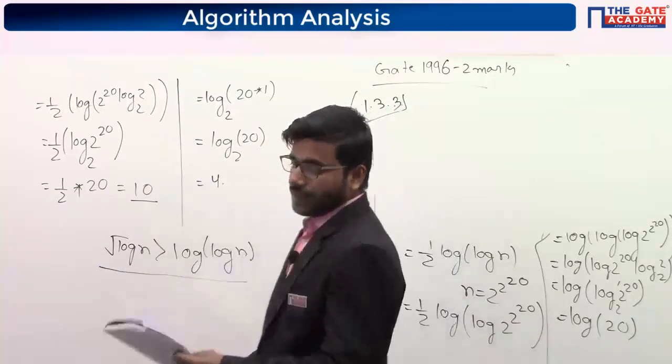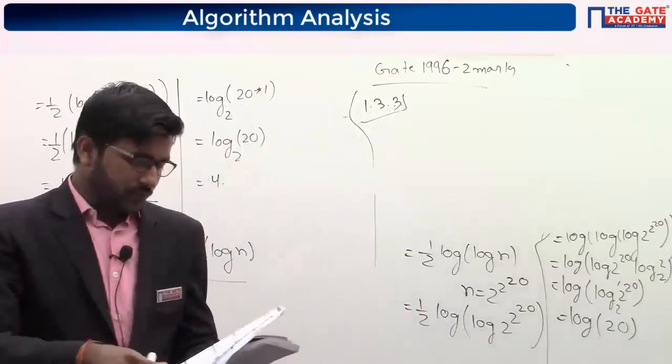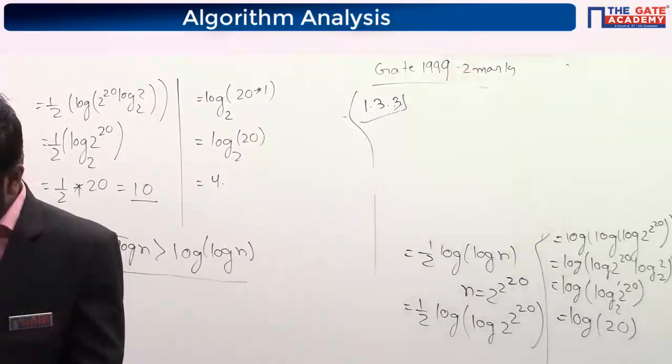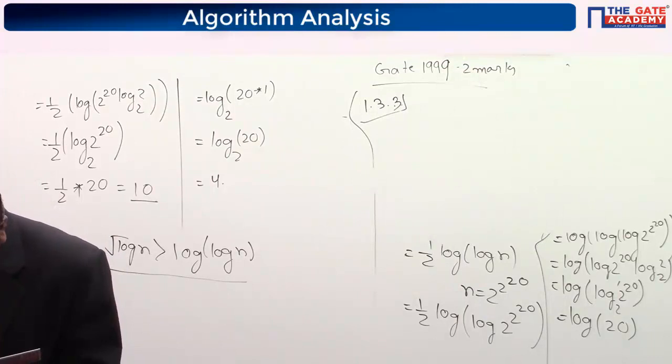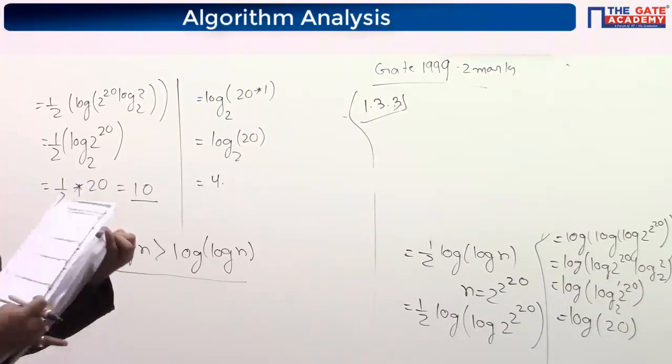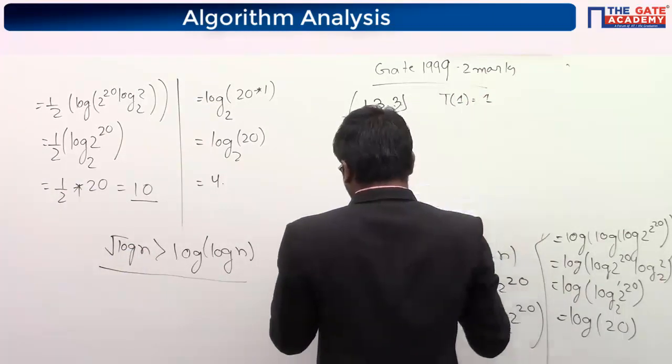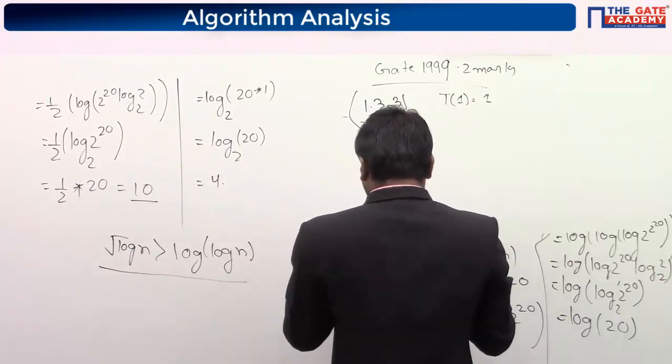Now tell me what is the answer of that. Which option you got? It's 1999. So it is saying that T of 1 is 1. Give the correct matching for the following pair. T of 1 given is T of 1 is 1, and it is saying to find the correct match.